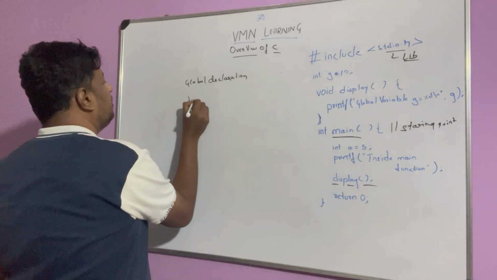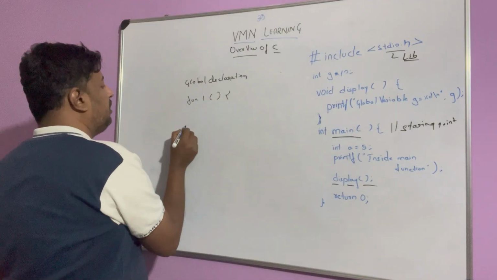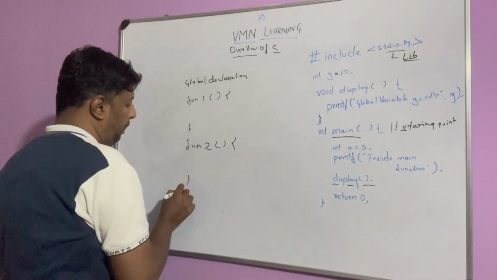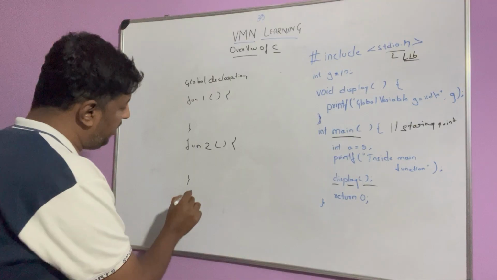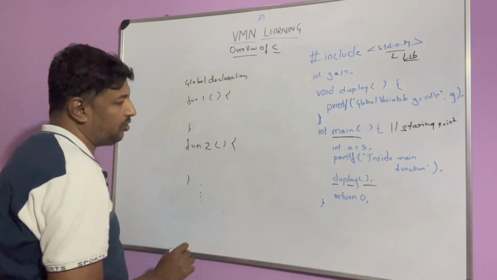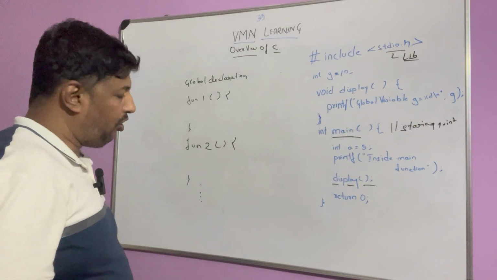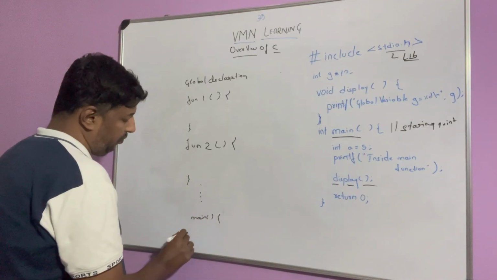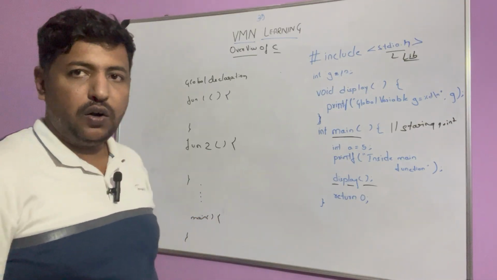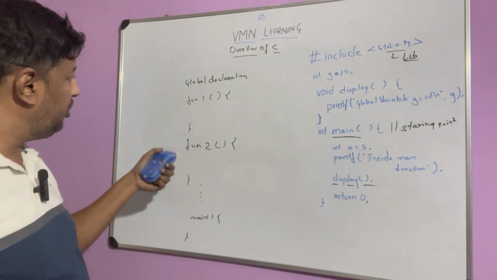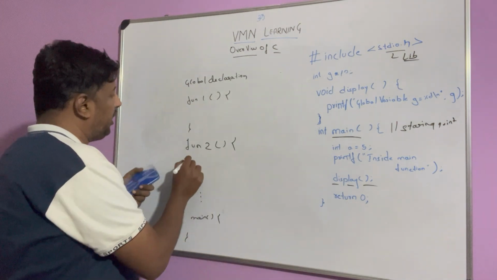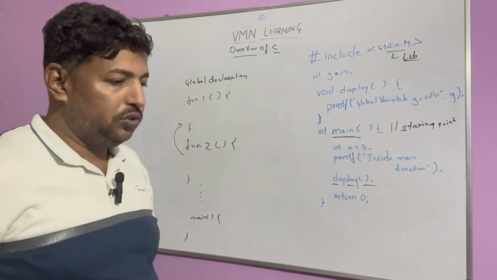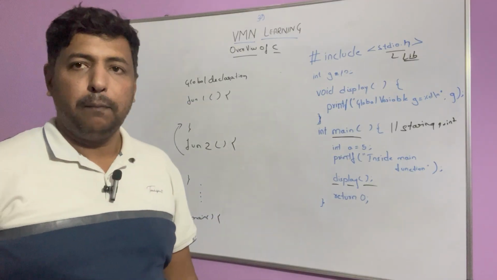And then function 1, function 2, and then n number of functions. At the end, normally it will always be the main function. And remember, if you want to call function 1 and function 2, they have to be defined above. So this is the general form of a program.